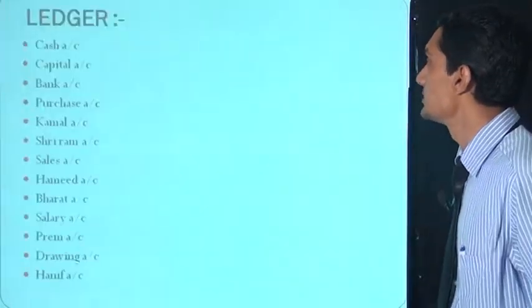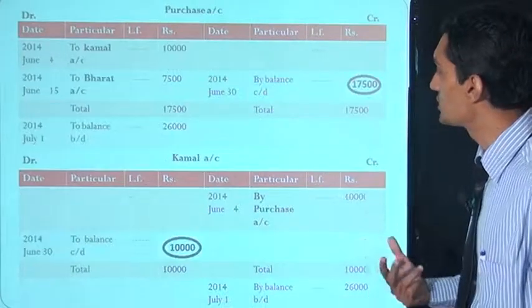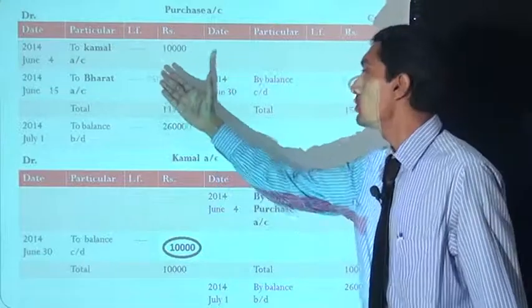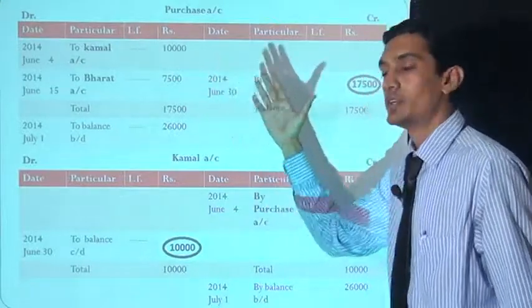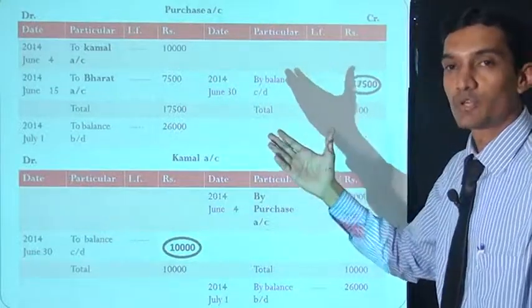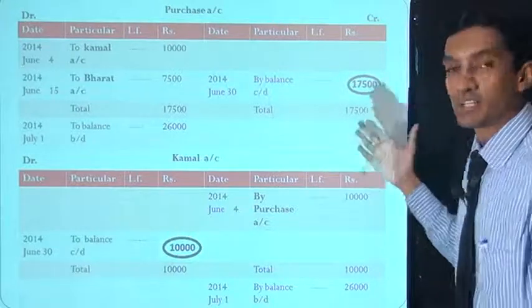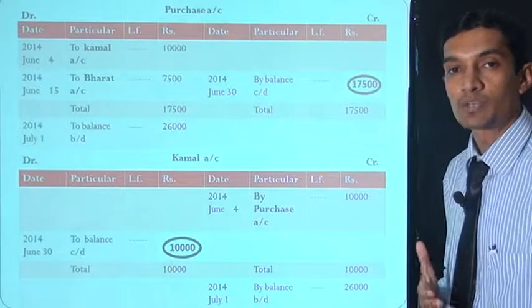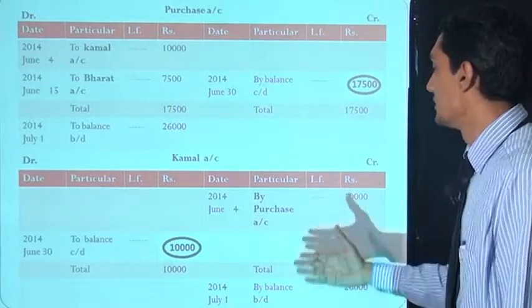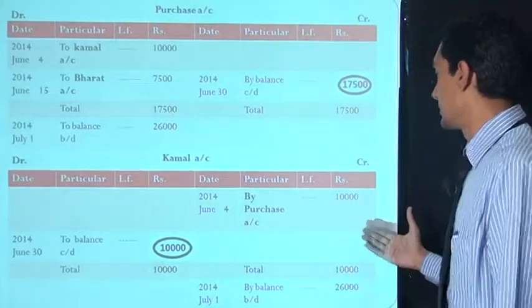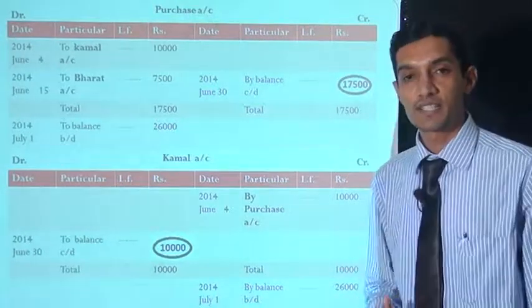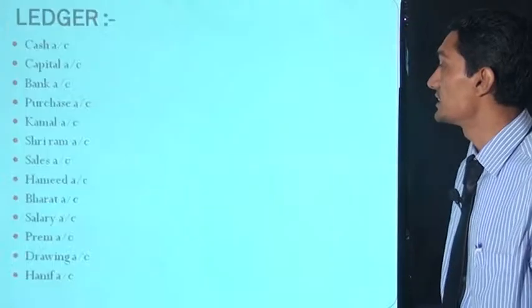What is the entry? Now first is the purchase account. On the debit side of the purchase account we write "to Kamal account 10,000 rupees", dated June 4, 2014. After purchase we move on to the Kamal account. In the Kamal account, on the credit side, we write "by purchase account 10,000 rupees". It is the credit side. Now let's move on to the next transaction.